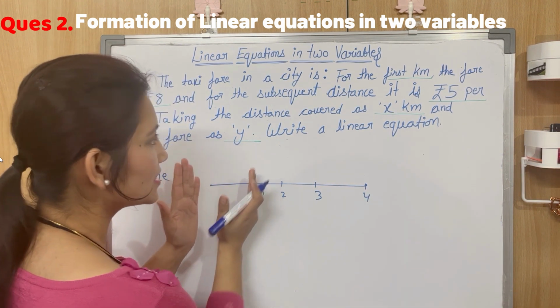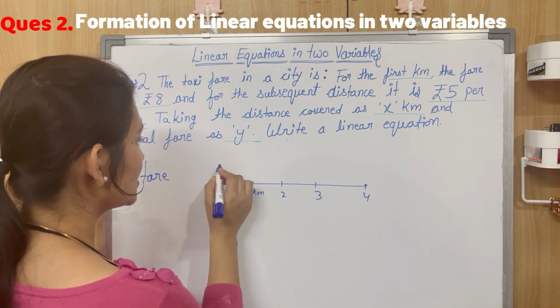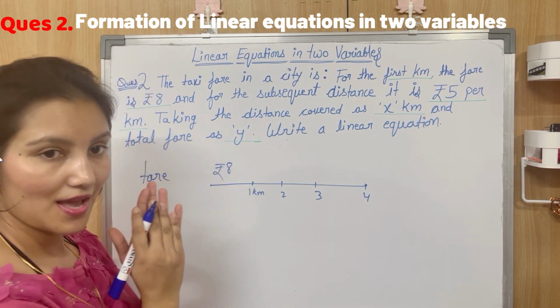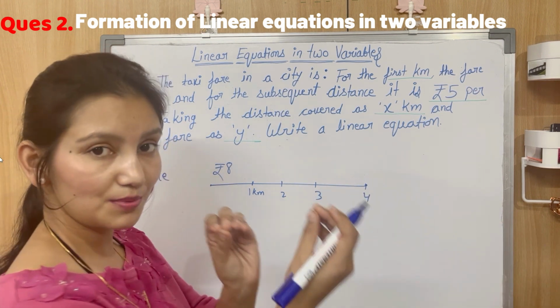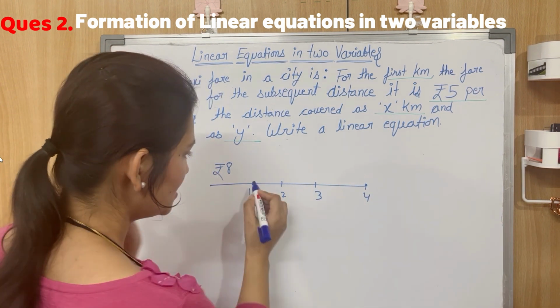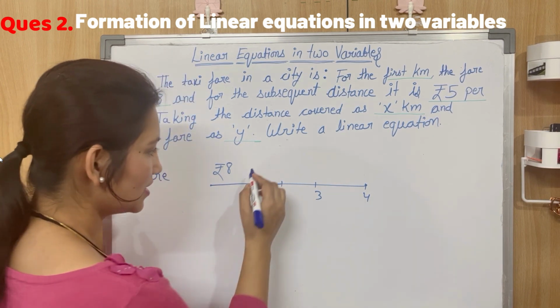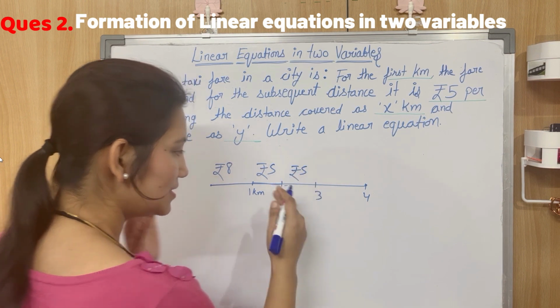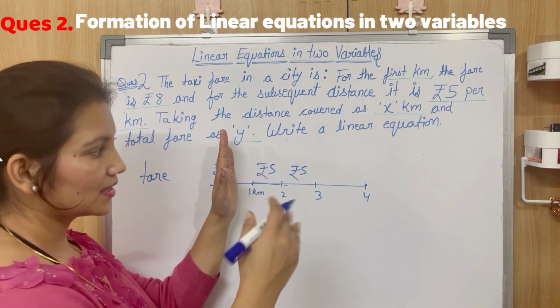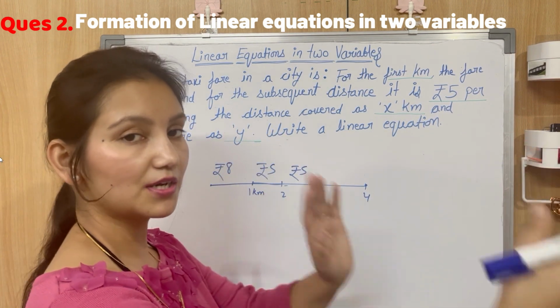For the first kilometer, the taxi fare is rupees 8, and for the subsequent distance it is rupees 5 per kilometer. Means for this 1 kilometer it is rupees 5, then again for this one it is rupees 5. After the first kilometer the taxi fare is going to be rupees 5 per kilometer.